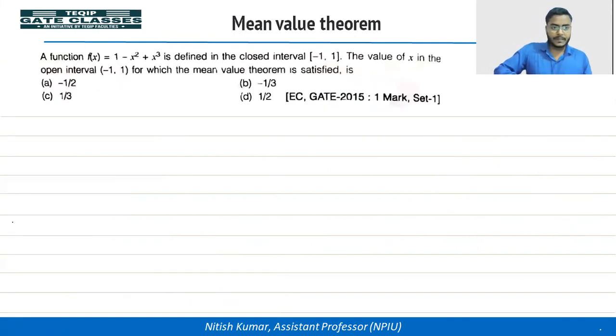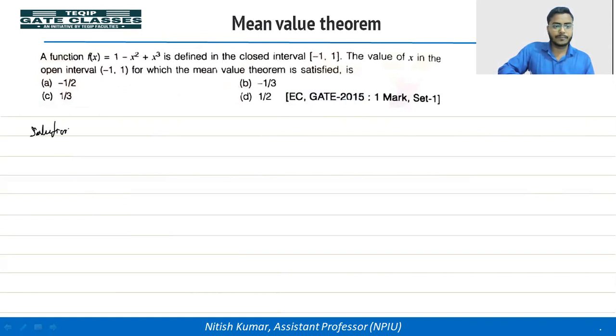Next question: we have a function f(x) equal to 1 minus x square plus x cube, which is defined in the closed interval minus 1 to 1. Find the value of x in the open interval minus 1 to 1 for which the mean value theorem is satisfied. Let's check the conditions.